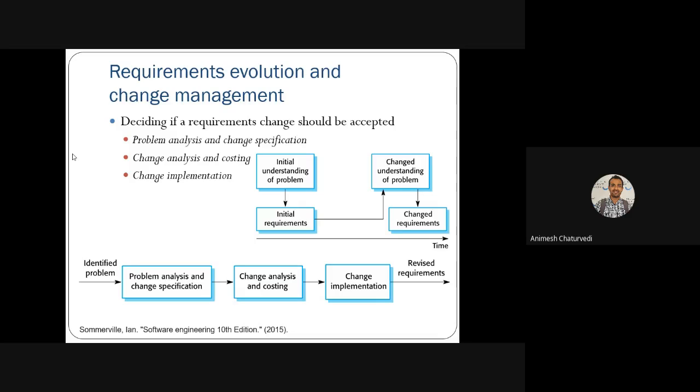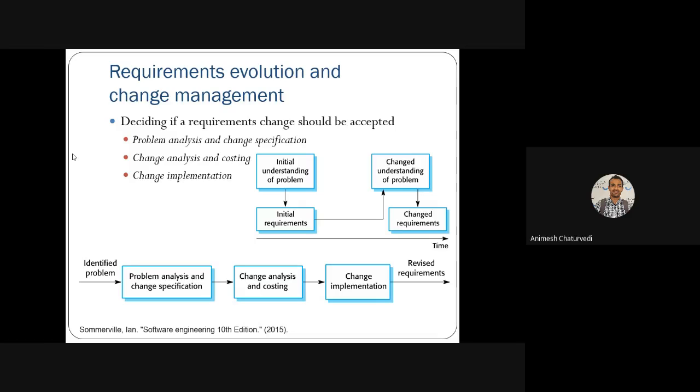What are the three processes that are done for this? First, the problem analysis or change specification. Problem analysis means analyzing what changes have been required, and you need to write it down in the specification. Thereafter you do the change analysis or cost analysis of those changes. Thereafter, you do the change implementation, deciding whether the change implementation is possible or not, or is it good or not.